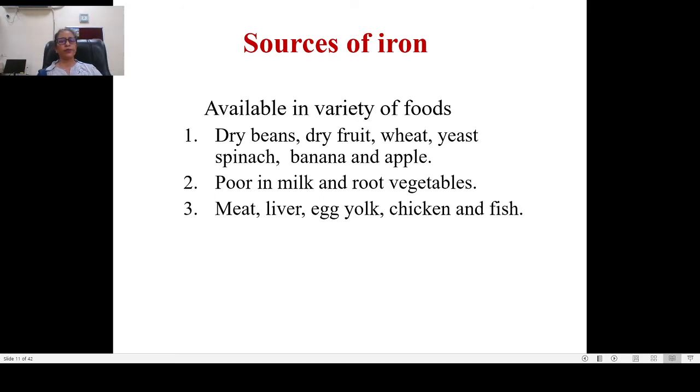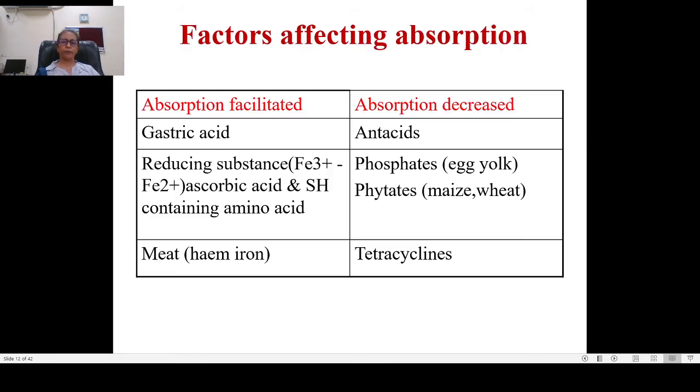Now, what are the different sources of iron? It is available in a variety of foods like dry beans, dry fruit, wheat, yeast, spinach, banana and apple. Milk is a poor source, and root vegetables are also a poor source of iron. Then meat, liver, egg yolk, chicken and fish are other good animal sources of iron.